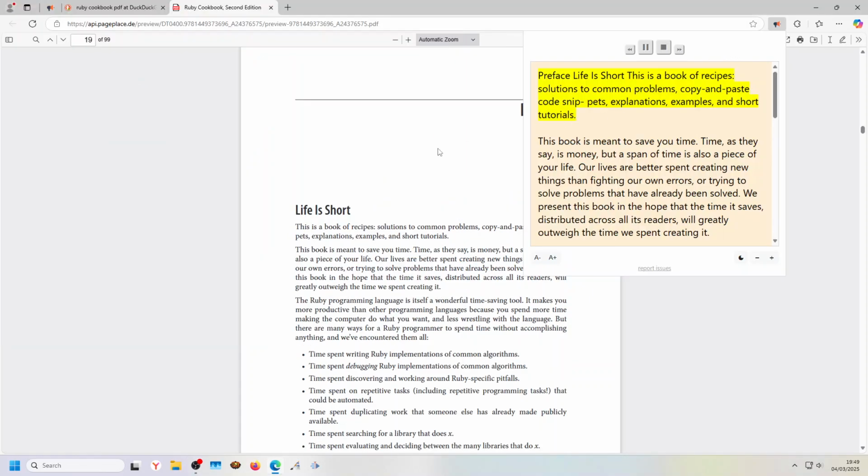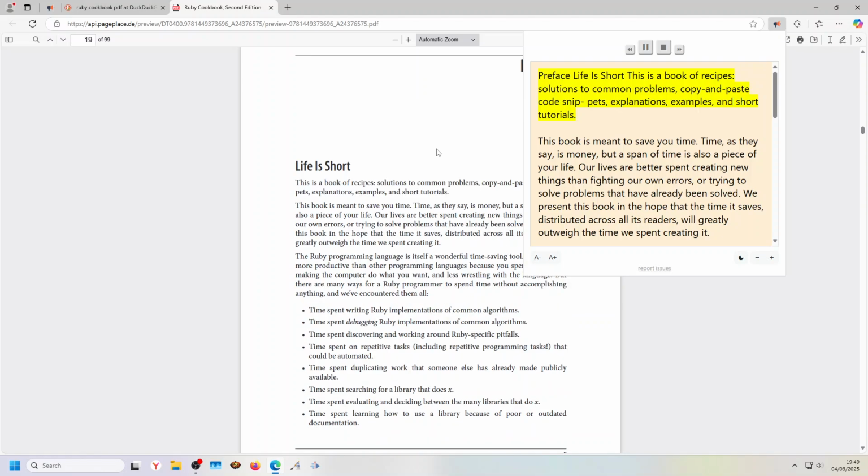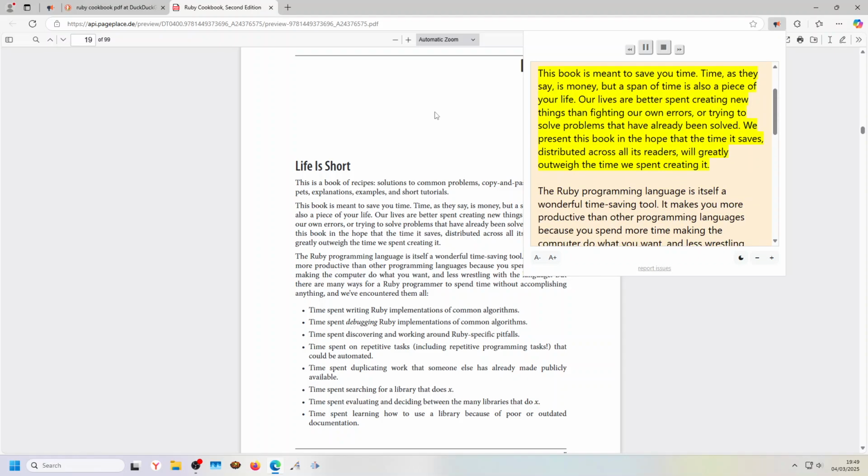Preface. Life is short. This is a book of recipes, solutions to common problems, copy and paste code snippets, explanations, examples, and short tutorials. This book is meant to save you time. Time, as they say, is money, but a span of time is also a piece of your life.